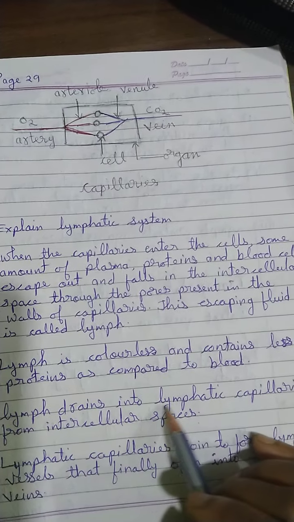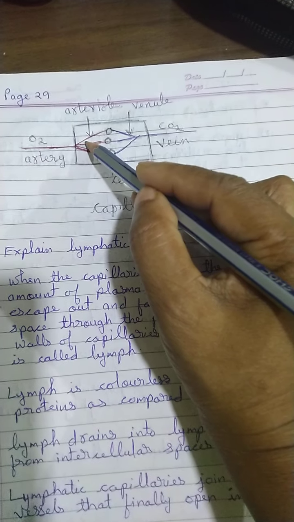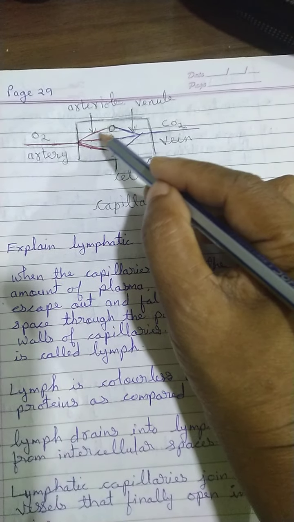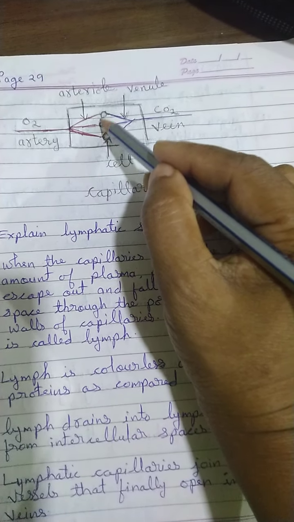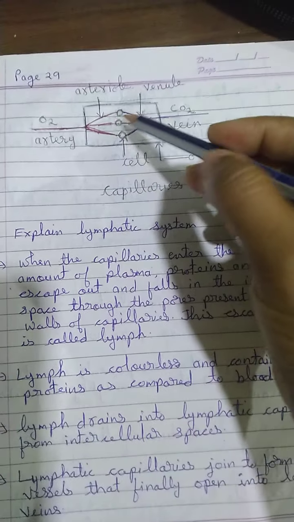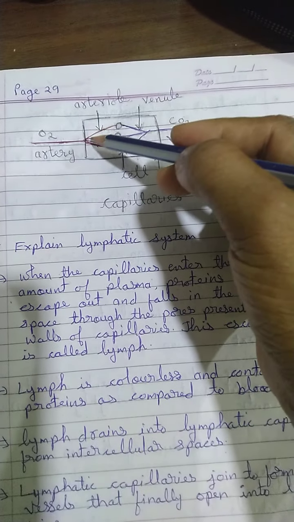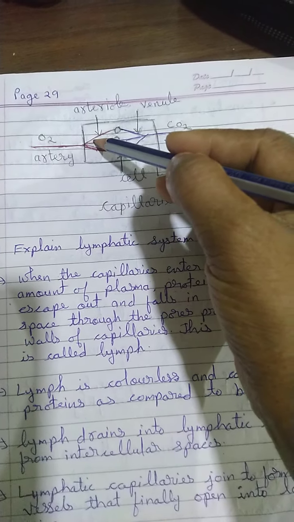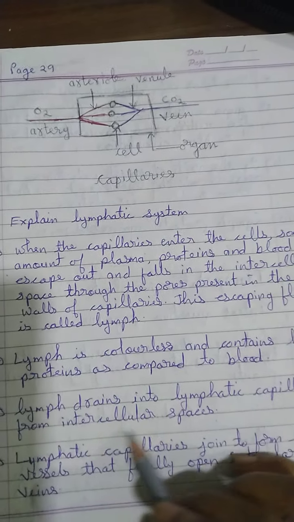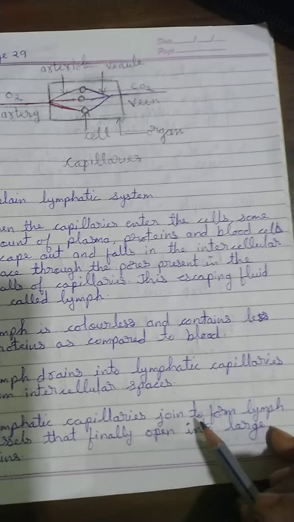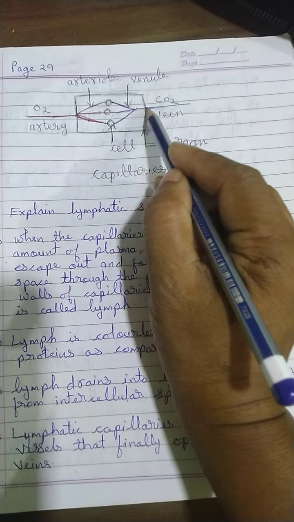Then lymph drains into lymphatic capillaries from the intercellular space. By the side of the arteriole, smaller lymphatic capillaries are also there. The lymphatic capillary will collect all the intercellular things which have slipped out. So lymph drains into lymph capillaries. Similarly, a lymph vessel is also there, which is divided into lymphatic capillaries. The lymphatic capillaries come out of the cell and join to form a lymph vessel.